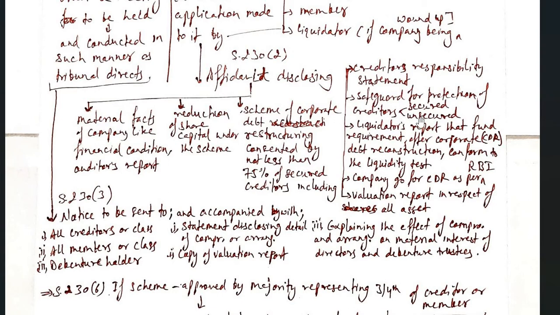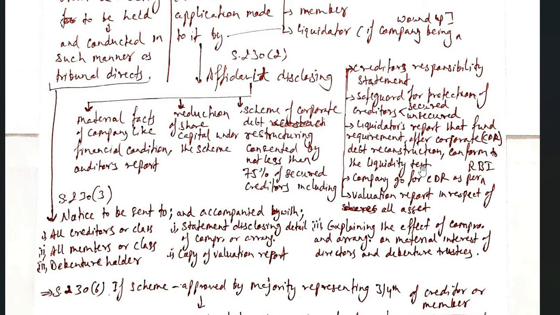In this scheme, in this compromise, amalgamation or arrangement, what steps have been taken to secure the position of creditors? Then the liquidator's report that fund requirement after corporate debt reconstruction conforms to the liquidity test, meaning CDR means corporate debt restructuring. After you reconstruct this corporate debt, you are having liquidity, meaning you are not going insolvent.